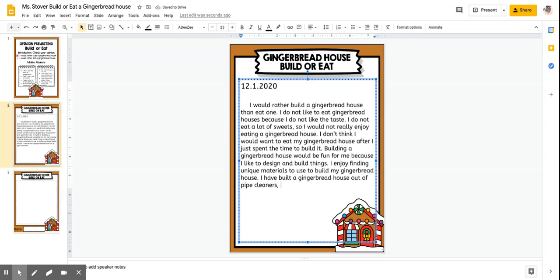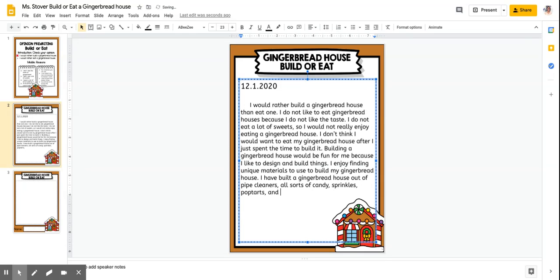All sorts of candy. Sprinkles. I've used some type of Pop-Tart before. Pop-Tarts to do something crazy with the windows and the door.